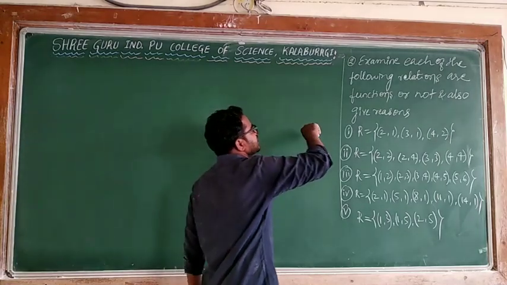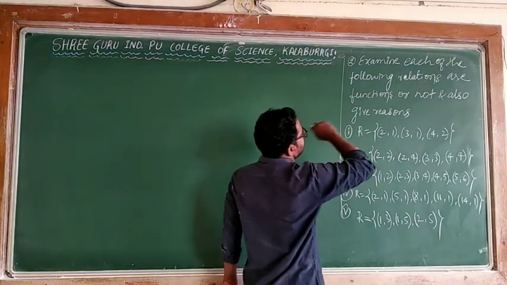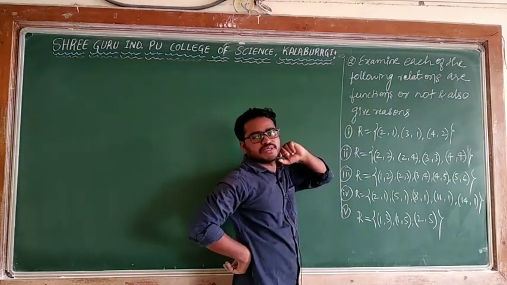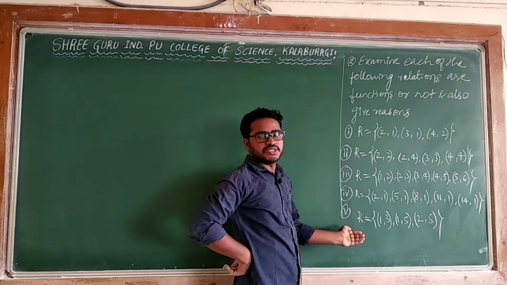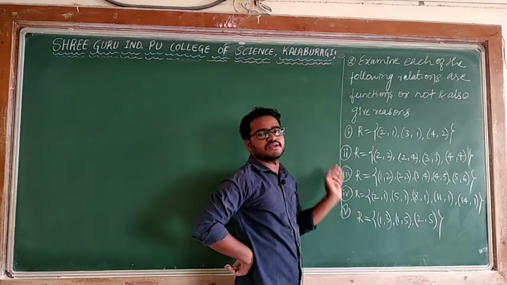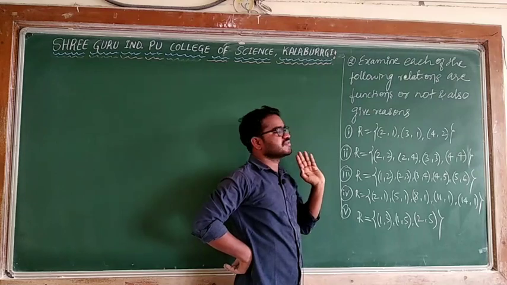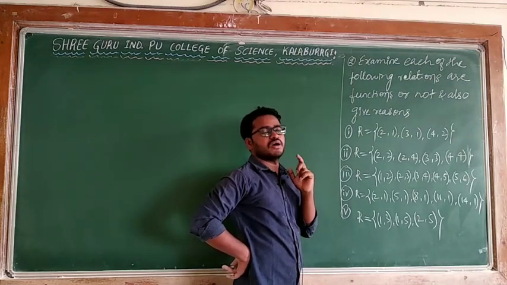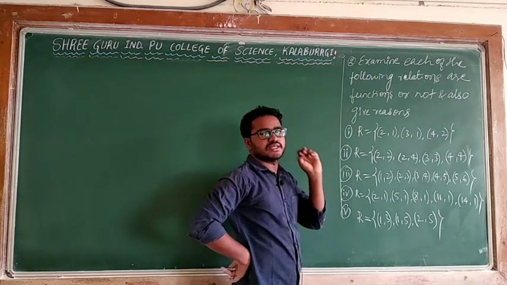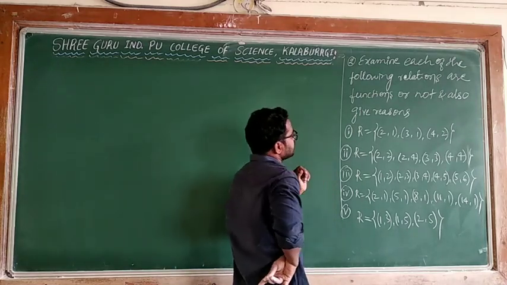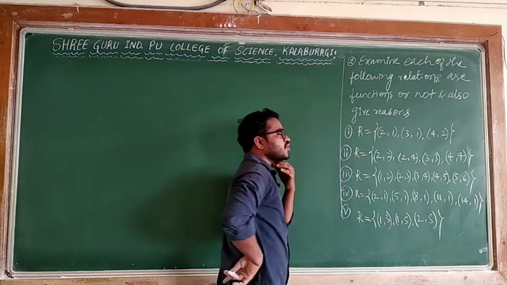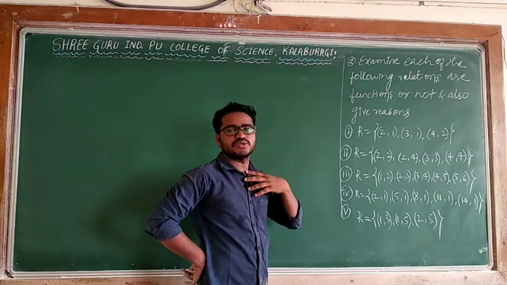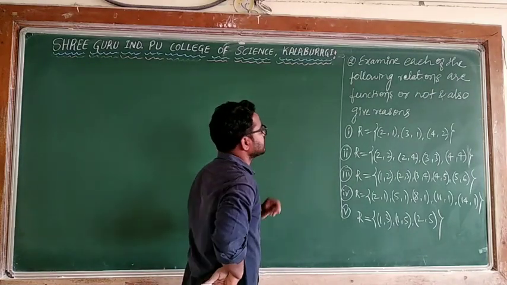In the second example, it is asking: examine whether each of the following relations is a function or not. He has given some relations and is asking whether they are functions. When he asks this, we have to follow the definition of a function, and according to that decide whether the given relation is a function or not. Then also give reasons. If it is not a function, give the reason. If it is a function, also mention why. Now I will take them one by one.